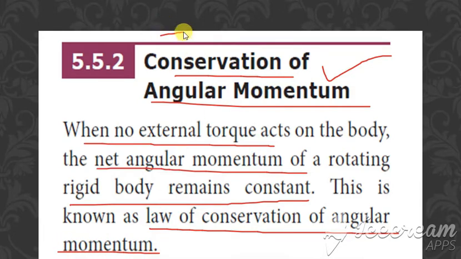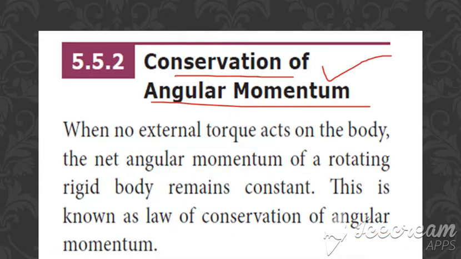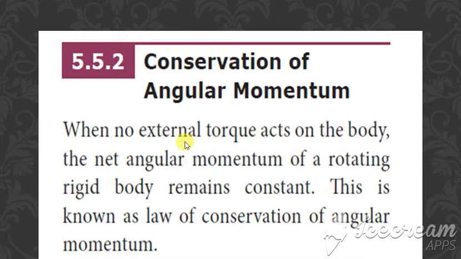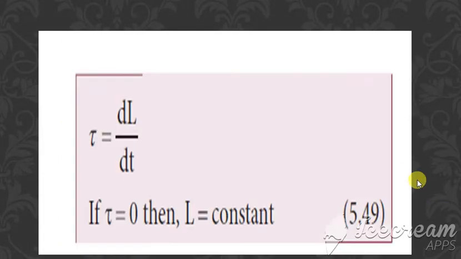So what it says here is: when no external torque, so when tau is equal to 0, then the net angular momentum is constant. If you add all the momentum, that will be constant. That is the statement of the conservation of angular momentum: when no external torque acts on a body, the net angular momentum of a rotating rigid body remains constant. Clear?